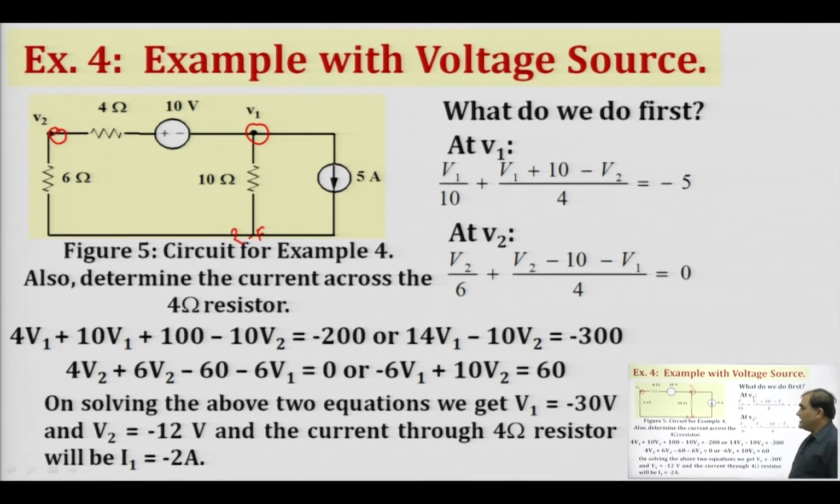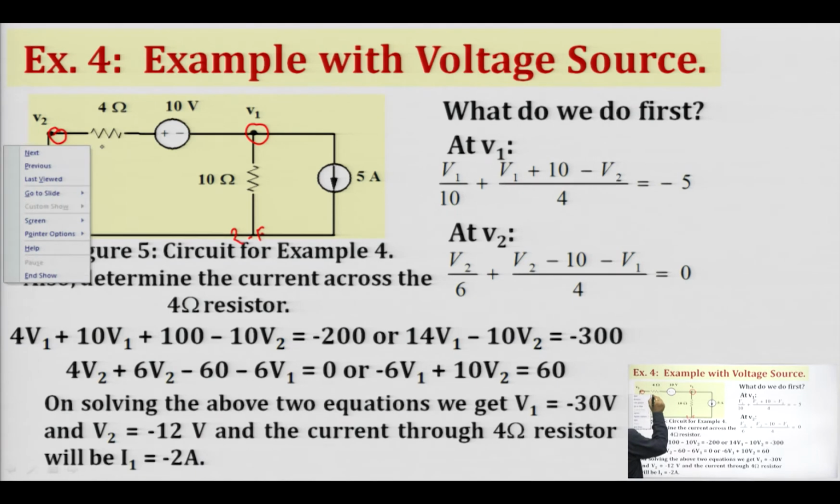So, again by writing KCL at these nodes, we can find out the voltages V1 and V2, and also we are required to find out the current across the 4 ohm resistance. So, it means that we have to determine the current through this resistance.